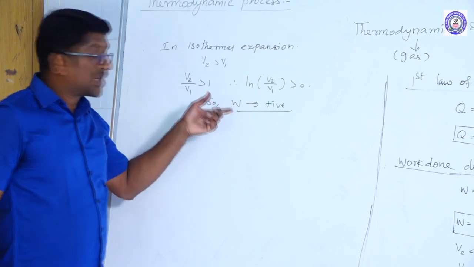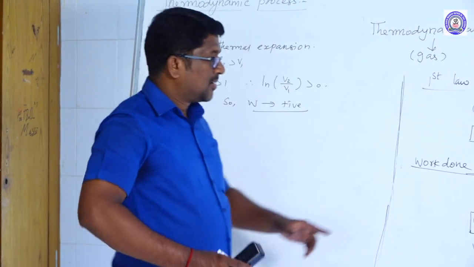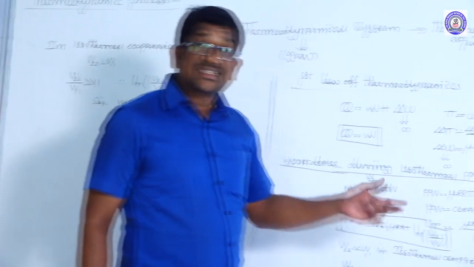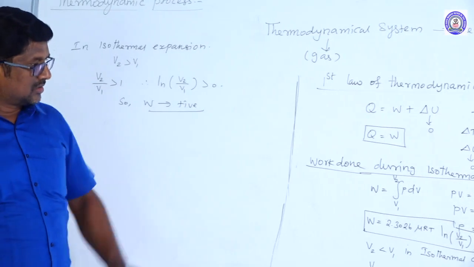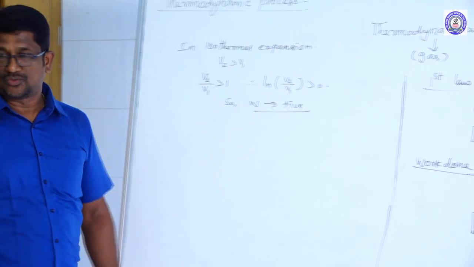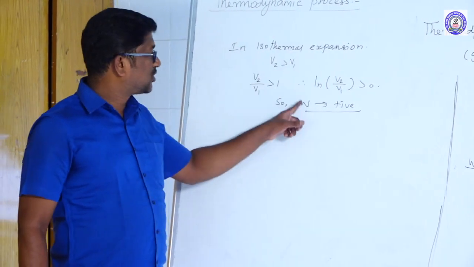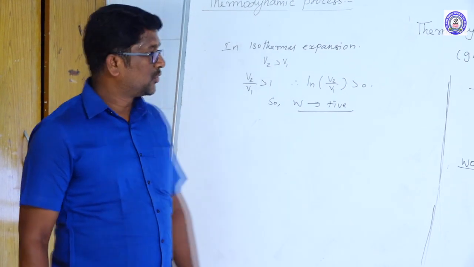This is because work is done by the system in isothermal expansion, but in isothermal compression, work is done on the gas. Work done on the system is taken as negative, and work done by the system is taken as positive. So in isothermal expansion, work done is positive. In isothermal compression, the work done is negative, right?